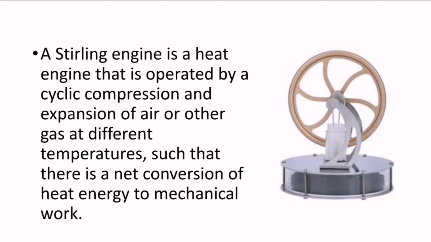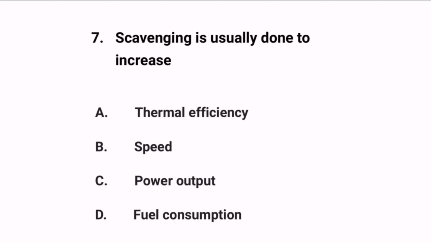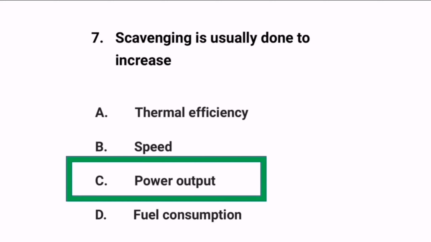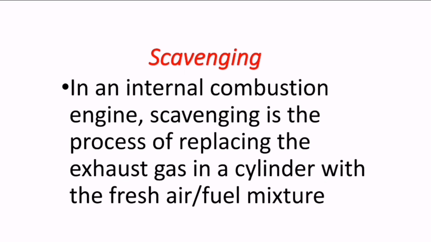Next question reads, scavenging is usually done to increase. So scavenging is a very important process. This is usually done to increase power output. So what exactly is meant by scavenging? In an internal combustion engine, scavenging is the process of replacing the exhaust gas in a cylinder with a fresh air or fuel mixture. Very simple. Whatever exhaust gases are there, we push or force them out of the cylinder, and that is called scavenging. After sending exhaust gases out from the cylinder, only then can we allow the fresh fuel.